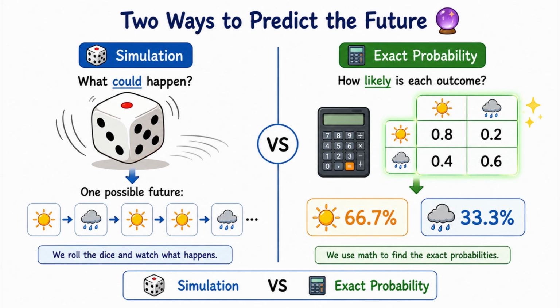When studying a Markov chain, there are two different questions we can ask. One asks what could happen. The other asks how likely each outcome is. These lead to two very different methods.